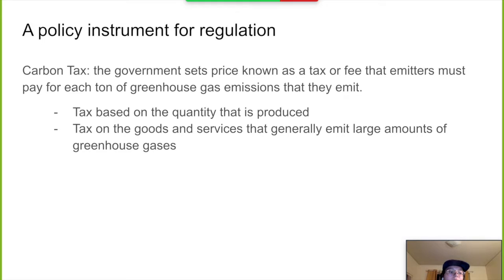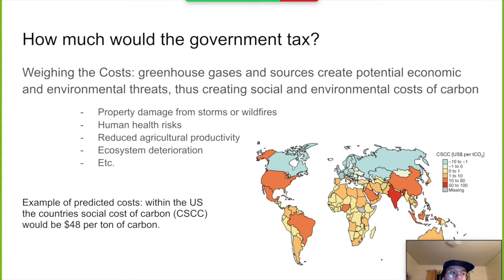Its goal is to lessen the amount of greenhouse gases within the atmosphere by putting a price on emissions in the form of a tax or fee, which can create the incentive to produce less greenhouse gases. Greenhouse gas emissions create economic and environmental threats when considering how much to tax or fee, and these include property damage from storms, human health risks, reduced agricultural productivity, ecosystem deterioration, and so on. These threats expose a social and environmental cost to the effects of climate change.